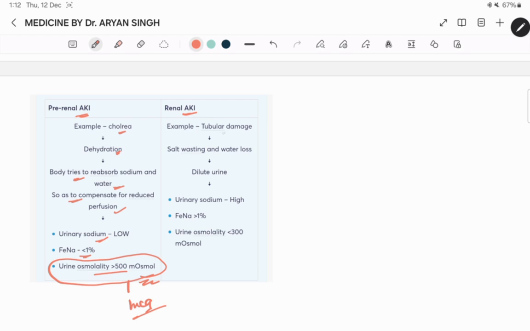And renal में example tubular damage, then salt wasting, water loss, then dilute urine, and then urinary sodium high, FENa more than 1%, और यहाँ पे यूरिन ऑस्मोलैलिटी 300 होता है और यहाँ पे 500, more than, यहाँ पे less than. This one is the MCQ.